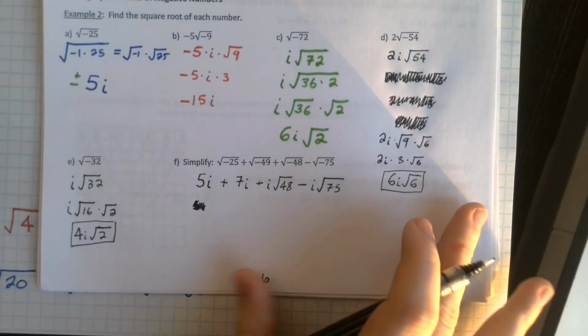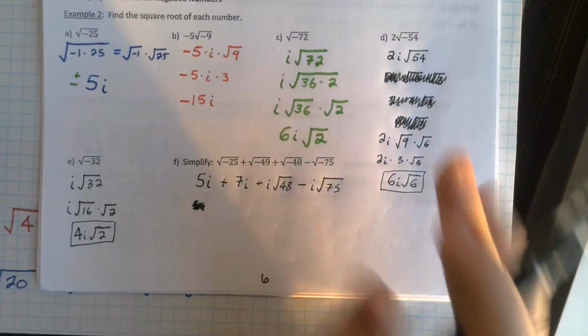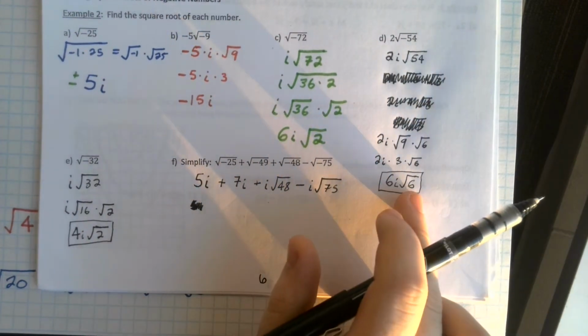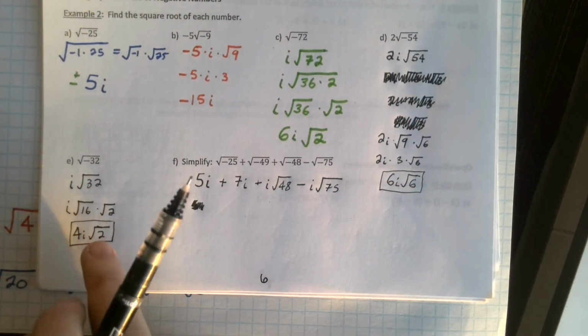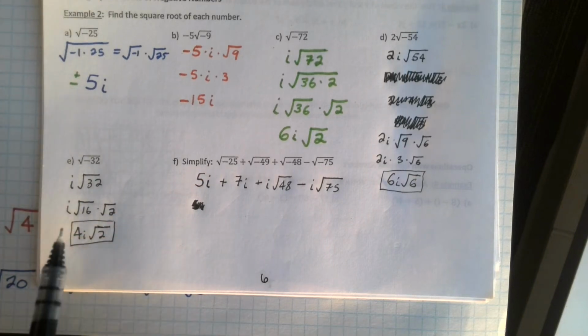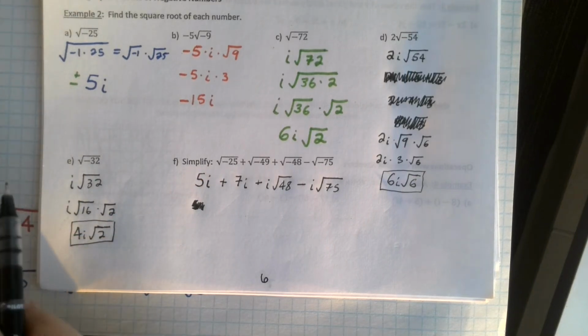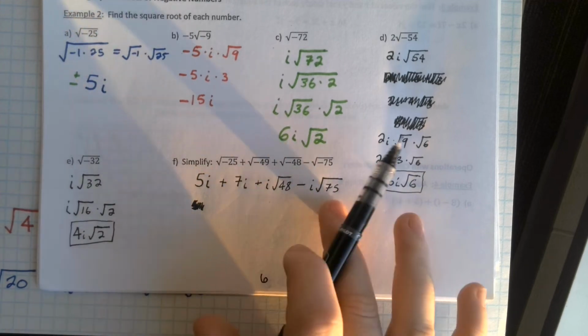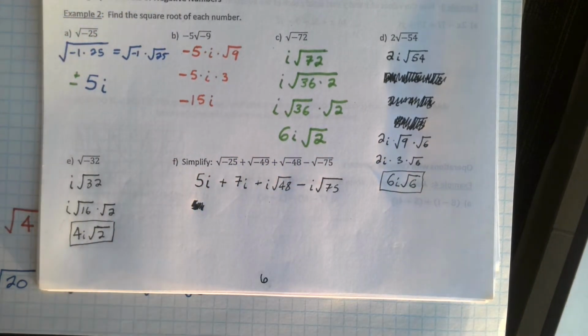How'd we do? For D, you can see I actually messed up the first time, but we got 6i times the square root of 6. For E, we get 4i times the square root of 2. And for F, we might have seen something like this when we started simplifying. But there are some rules I want to show you that we may not have learned before.